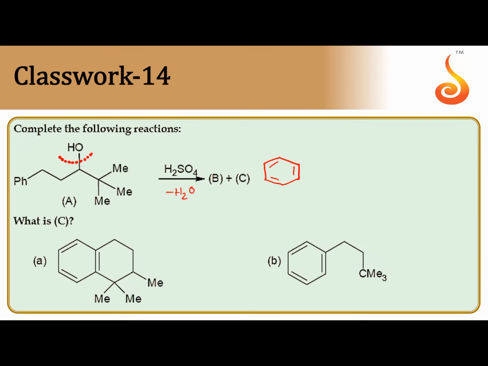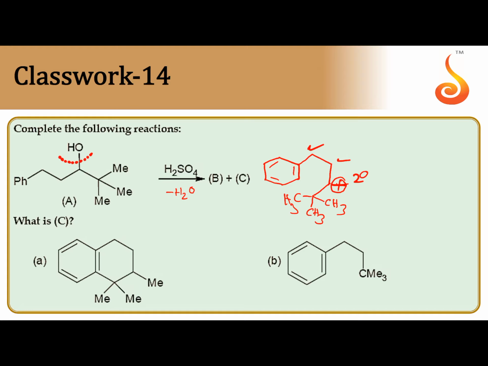There are two CH2 groups: 1, 2, 3. The third one is converted into a carbocation. The carbocation formed is a 2-degree carbocation.